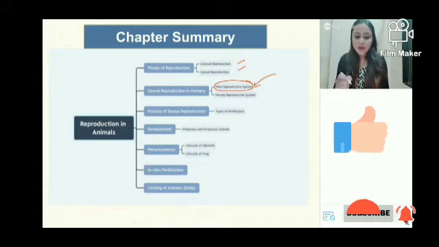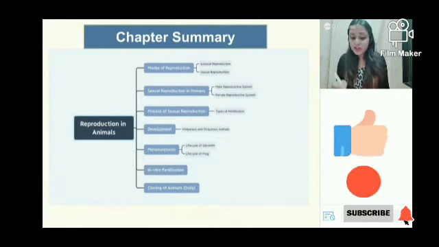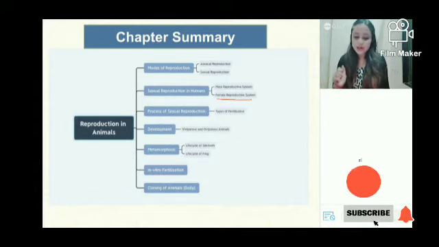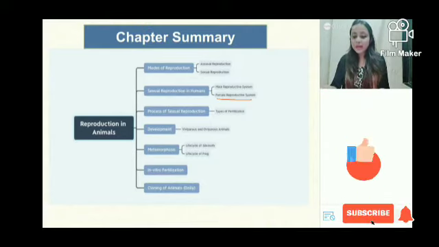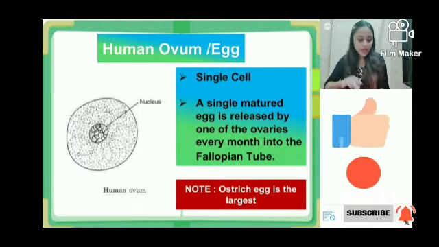We have already done this part, but we started with the structure of the female reproductive system. And I told you today I will be teaching you from the part of the structure of the ovum. Am I clear?